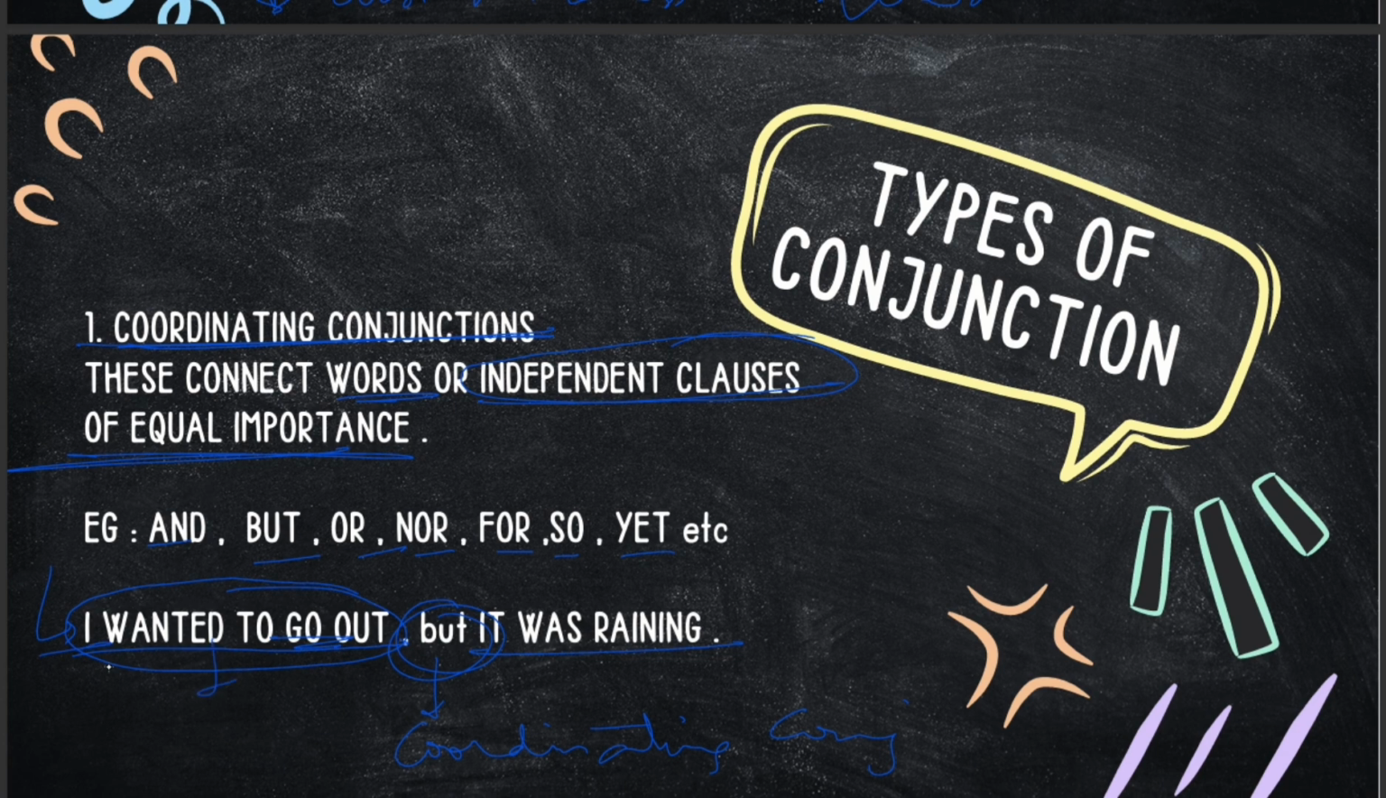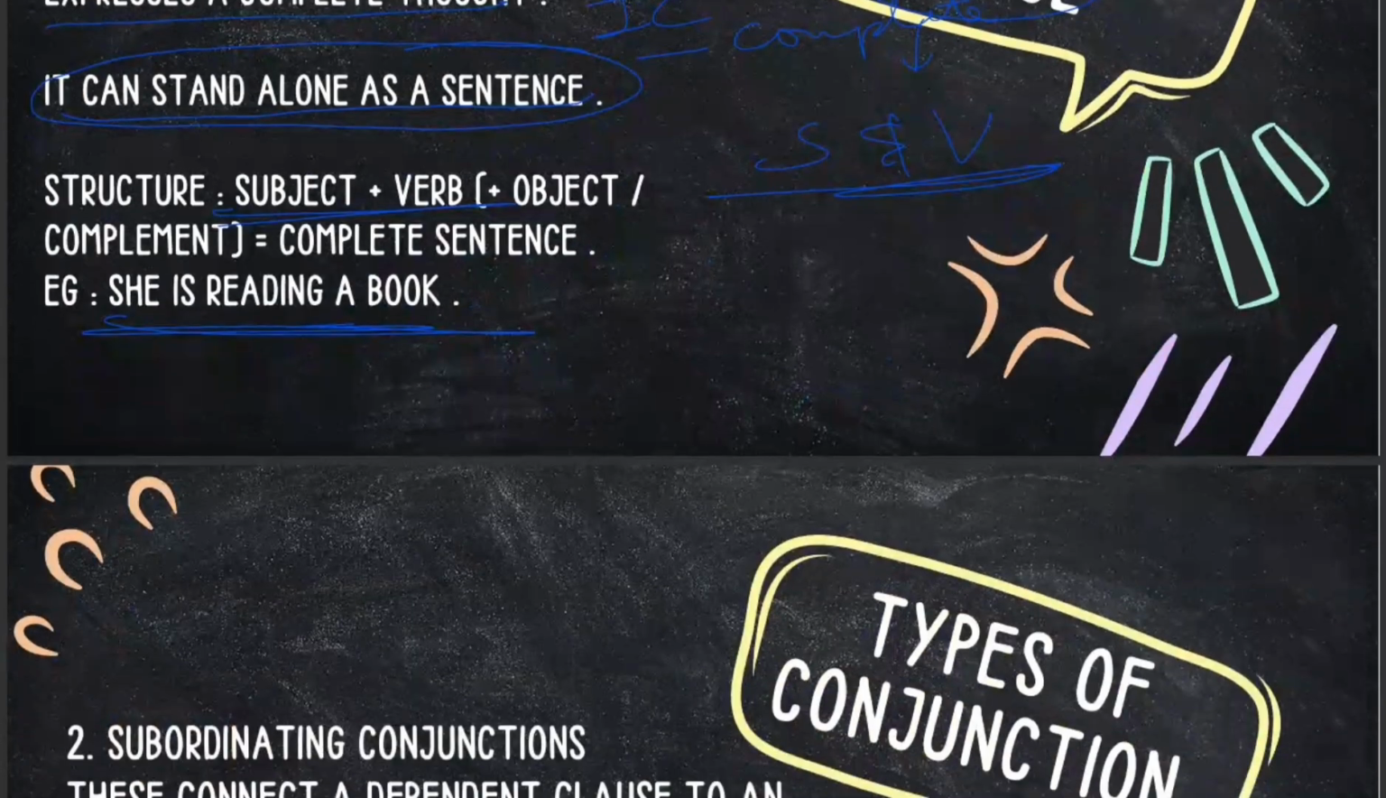Okay, so this basically means it's an independent clause. It was raining. Again, it's a complete sentence, therefore it makes out to be an independent clause. So, independent clause plus independent clause makes it a coordinating conjunction. Okay? Now, let's move ahead with the second type of conjunction.